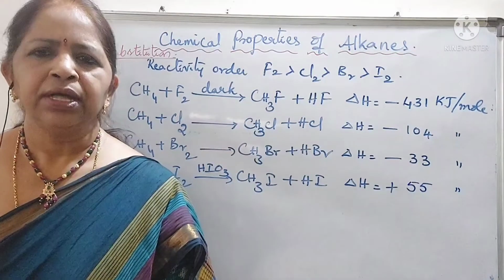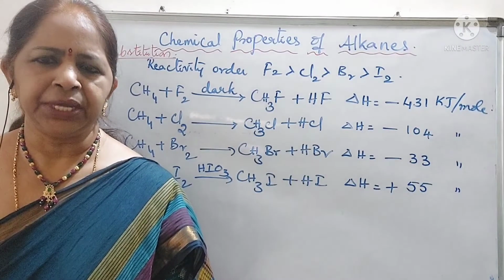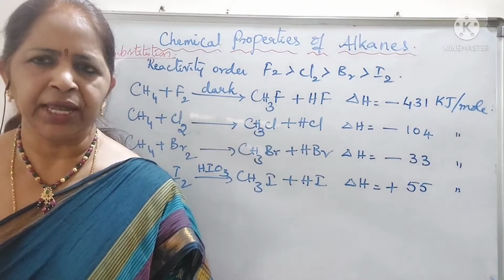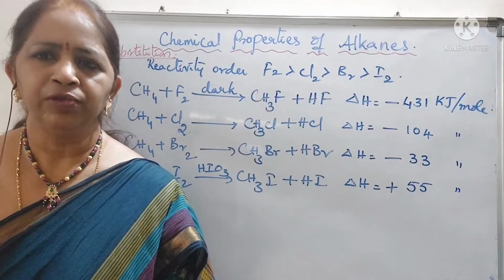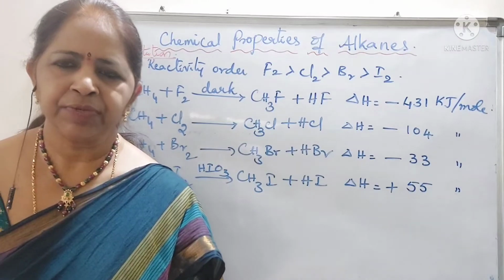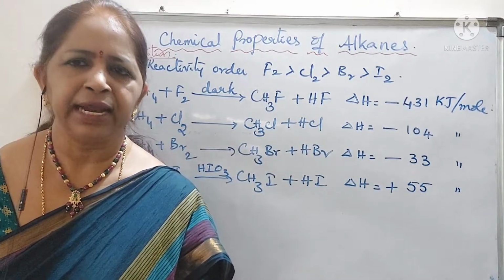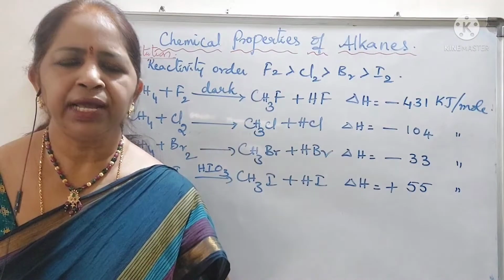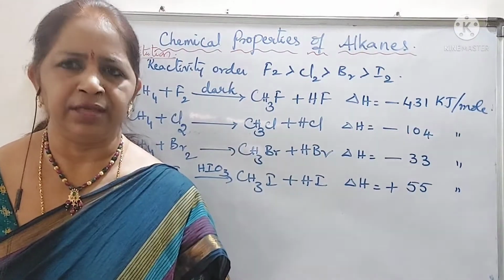Okay students, now let us see the halogenation reactions. Halogenation is a substitution reaction and it is a free radical substitution reaction. What are free radicals? Free radicals are single electron species. So, halogenation is a free radical substitution reaction.